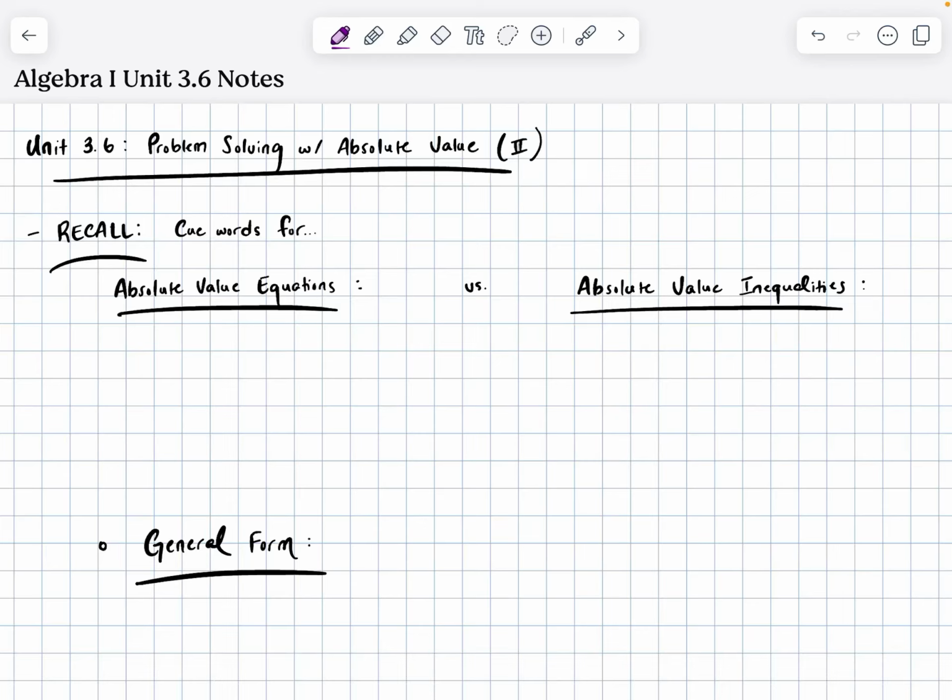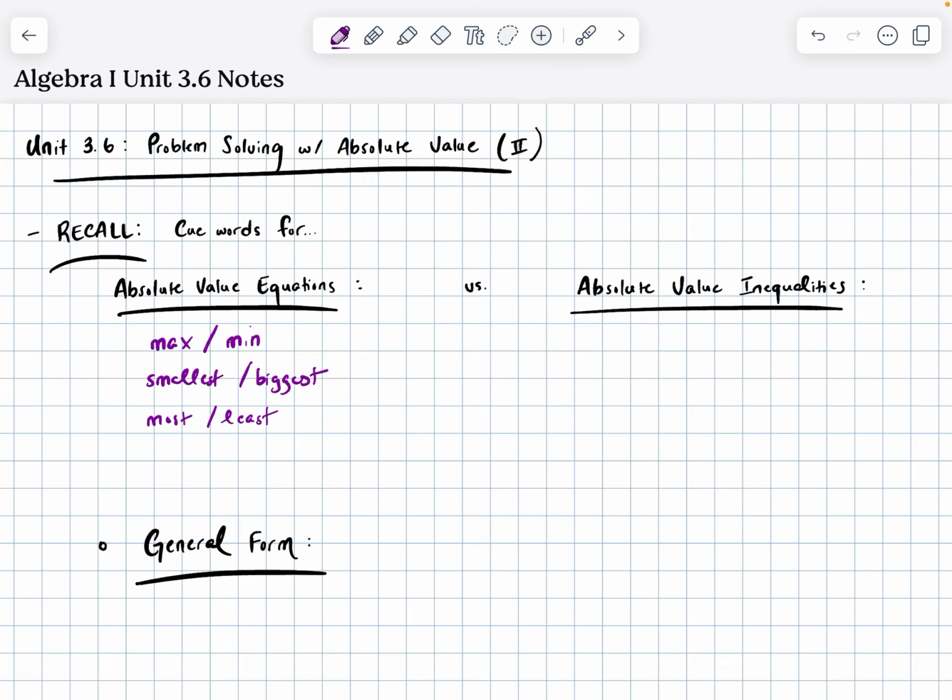Alrighty, well, if I'm looking for indicators of an absolute value equation, I split into just my positive and negative case. Usually those cases represent the maximum and minimum values of something. Other ways to say maximum and minimum: I could also say that I want the biggest and the smallest, or in this case, I'll write the smallest and the biggest. We could also have the most and the least, and any variation thereof.